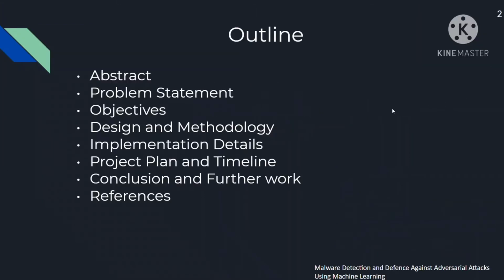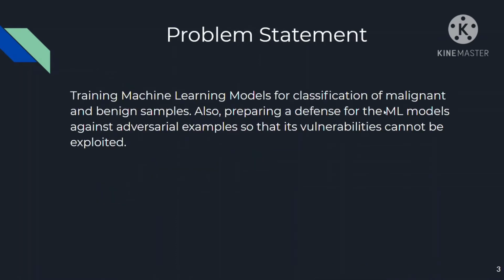So this is the outline of our project. New kinds of malicious code are being created every day, and this malware has the potential to compromise our systems. So there needs to be a robust mechanism which can defend against such malicious attacks. Now, traditional methods can't really cope up with new kinds of malware, so we have proposed a machine learning technique. This will definitely help to make a more accurate detection of malware. Also, we intend to prepare a defense for the ML models against adversarial examples so that its vulnerabilities cannot be exploited.